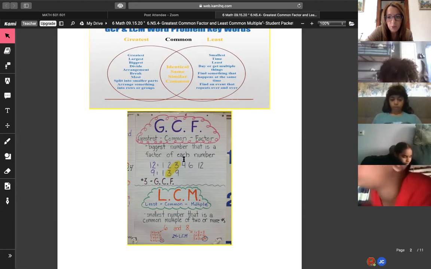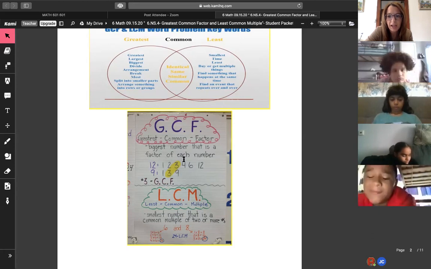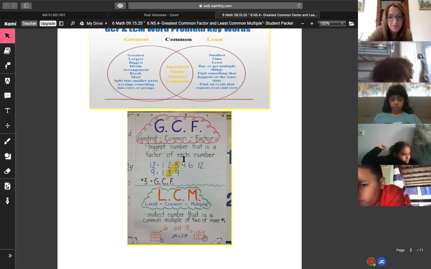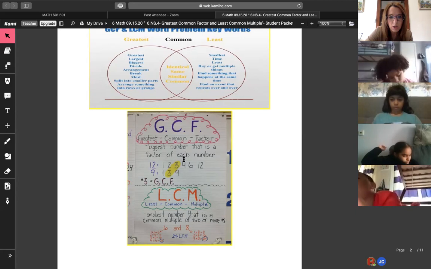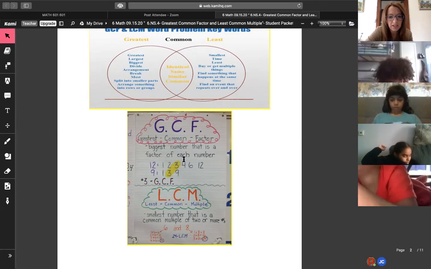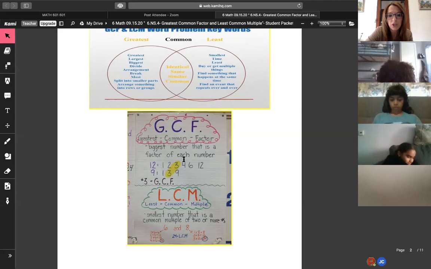The least common multiple, LCM, is when you skip count. So we're going to find the multiples of 6, right? 6 times 1, 6, 6 times 2, 12, 6 times 3, 18, and 6 times 4, 24. We're going to then list the multiples of 8. 8 times 1, 8. 8 times 2, 16. 8 times 3, 24. Then you circle what they share. The only common multiple that they share is 24. So that is the LCM.